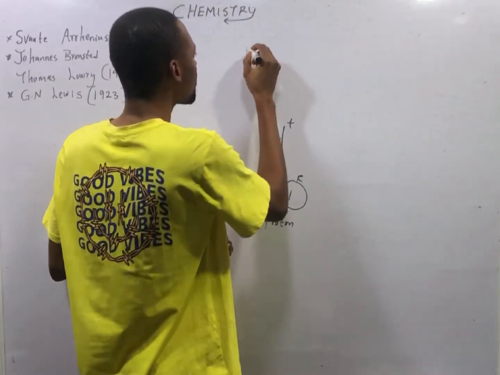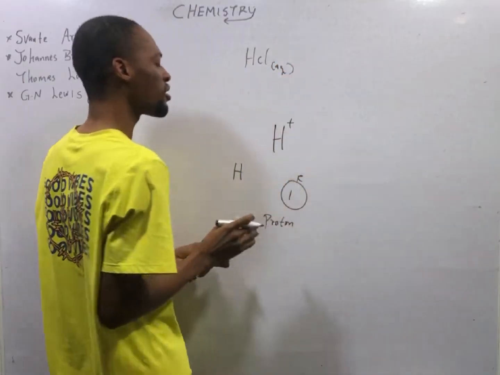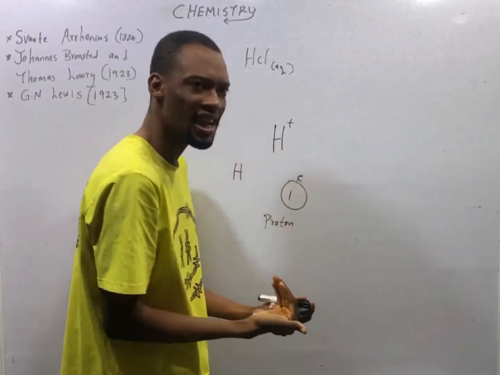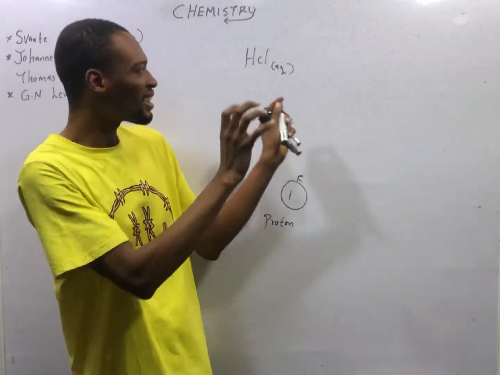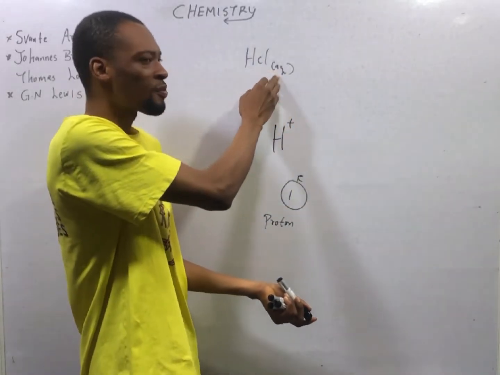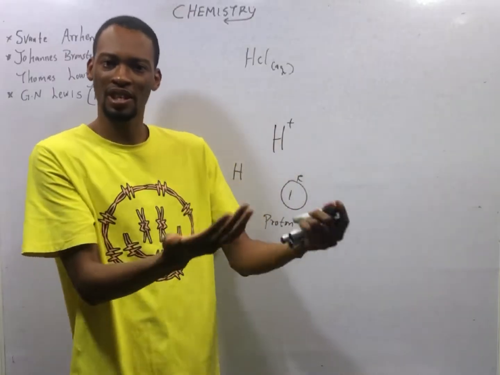Now, let's see this substance, HCl aqueous. Aqueous simply means in solution or dissolved in water. Anytime in chemistry you are balancing an equation or you are given a chemical equation and you see aq, it means aqueous. It means this substance is in solution, it dissolves in water.